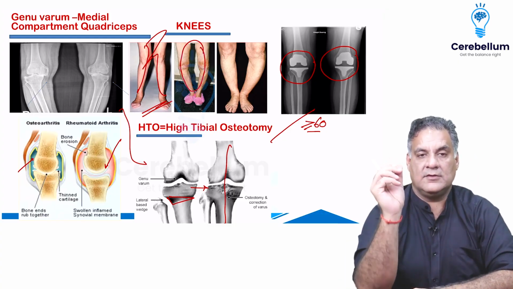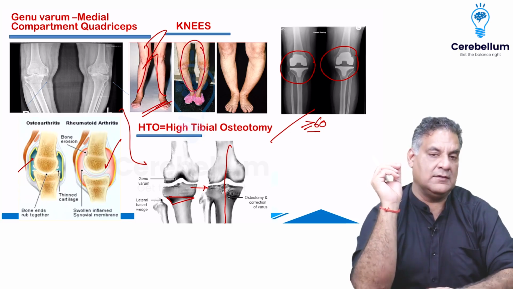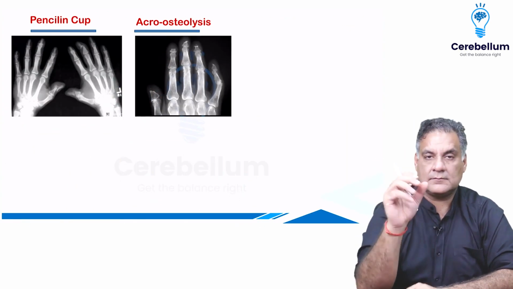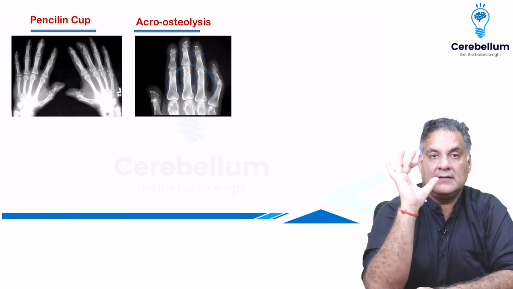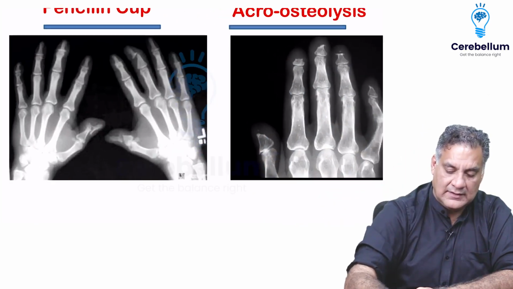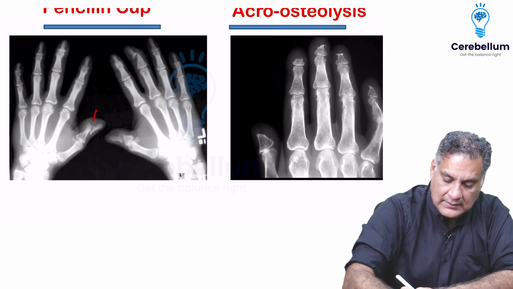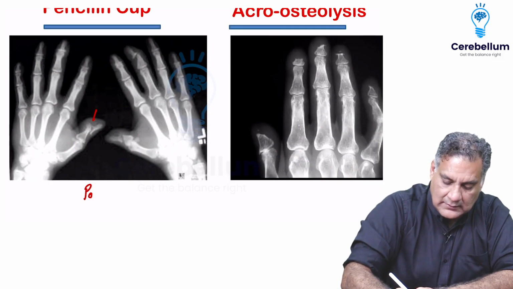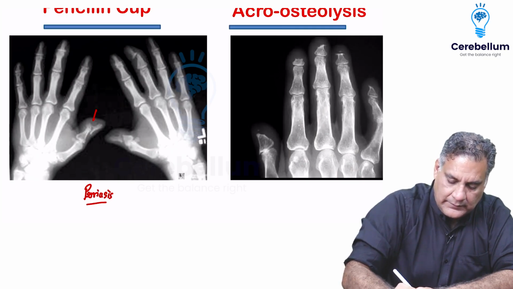Remember, in osteoarthritis, it is the genu varum causing quadriceps wasting. When you look at the hands, the pencil-in-cup deformities are characteristically seen in psoriasis. So, psoriasis.